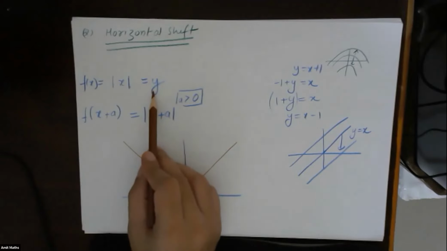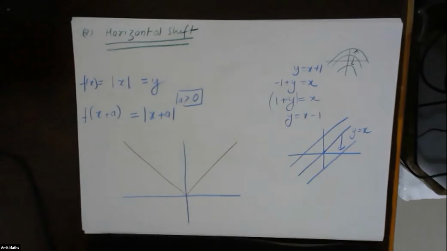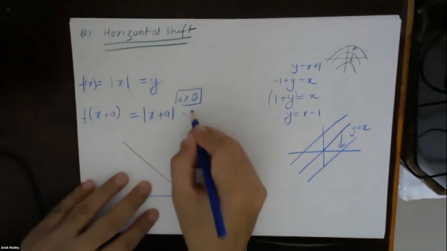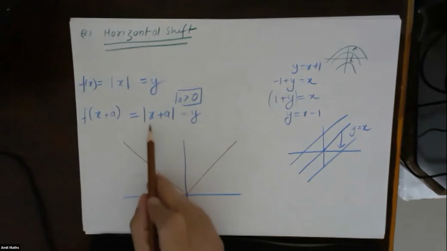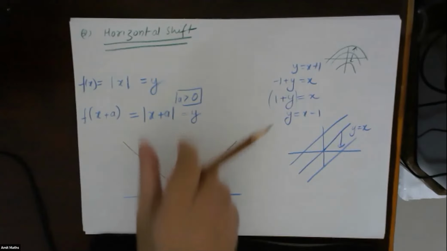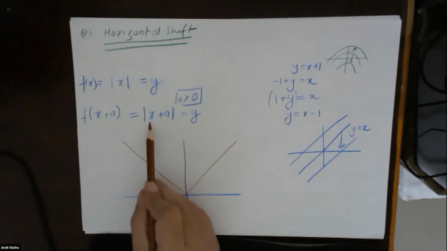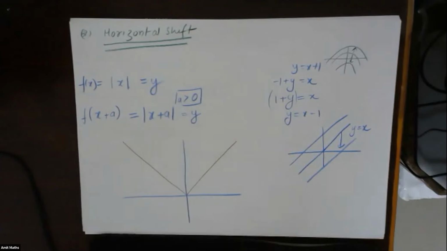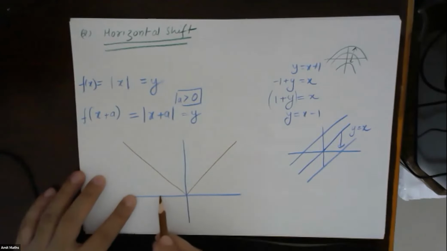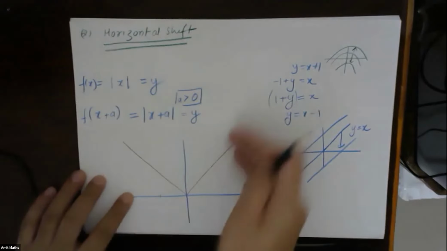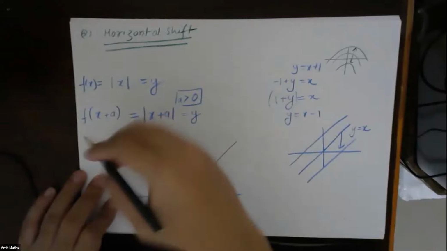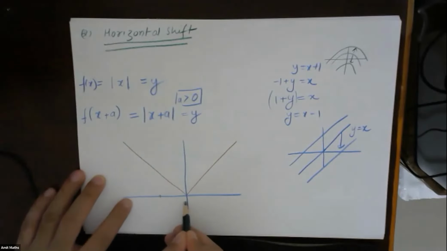Now in this case, what should be the value of x such that this whole thing becomes 0? The value of x should be minus a. That means when x is equal to minus a, this whole thing will be 0. So the whole graph will shift a to the left.